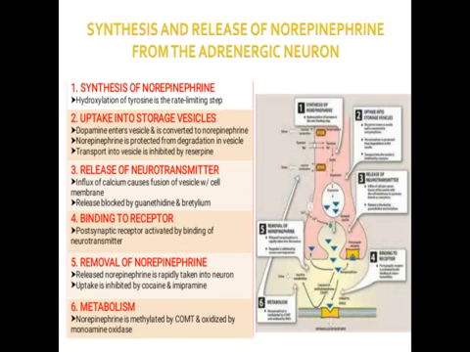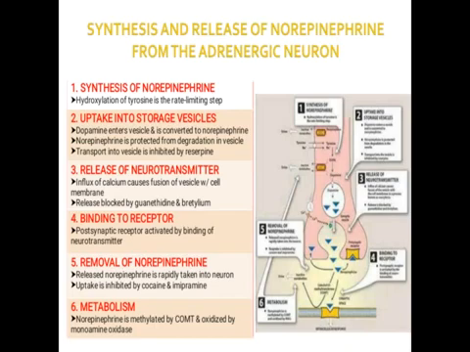Next part, an important part, is the synthesis and release of norepinephrine from the adrenergic neurons. In the CNS also, synthesis of any neurotransmitter takes place, then that neurotransmitter undergoes storage, then it enters into the synapses where it binds to the postsynaptic receptor. Metabolism takes place, some undergo reuptake, and again they are stored in the vesicles. So that is the fate of the neurotransmitter.